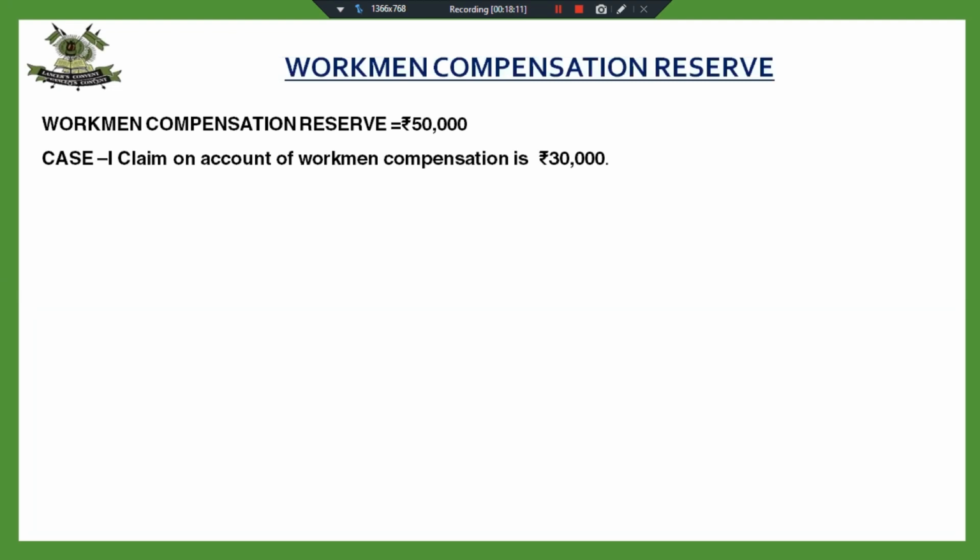That is 1:1:1. And the reserve appearing in the balance sheet is 50,000 and there is a claim of 30,000. Because these entries are sometimes asked in a one marker question and in a multiple choice question also, you can be given the entries, you have to take the correct one. So I want you to answer what will be the journal entry if there is a reserve of 50,000 and claim on account of workman compensation is 30,000. You can write down and take the pick, or you can just type the answer.